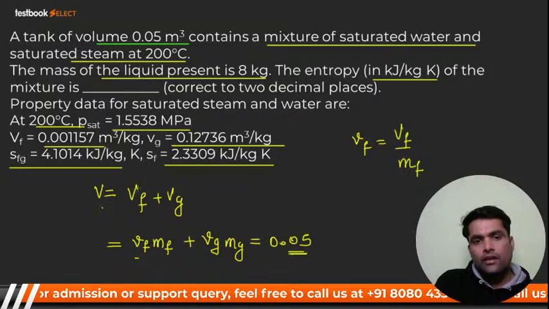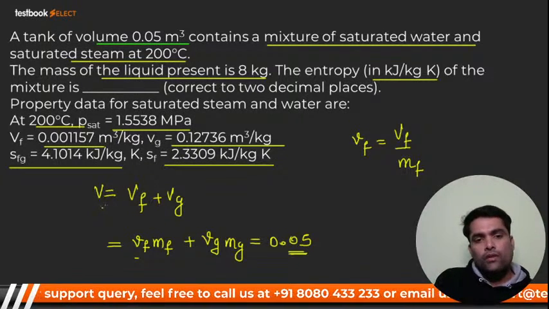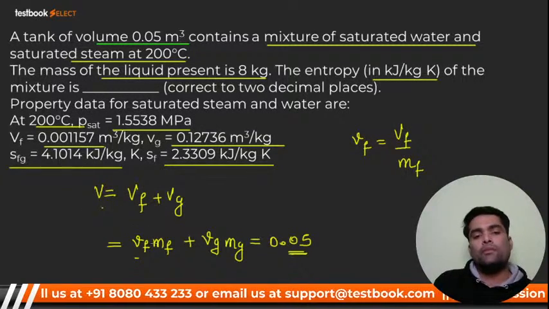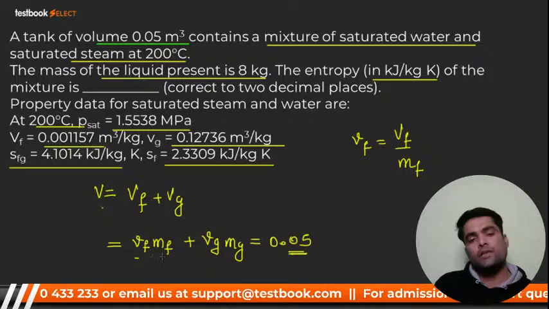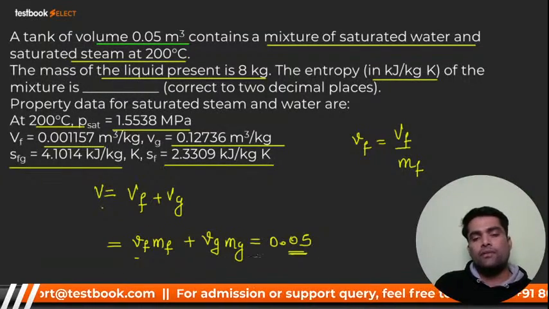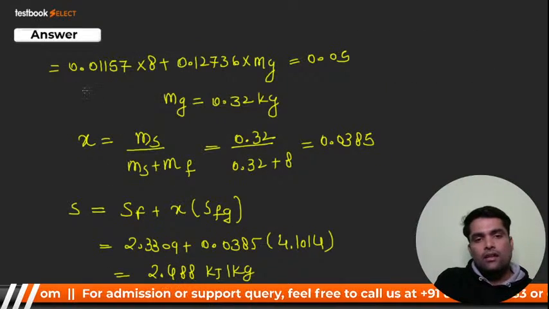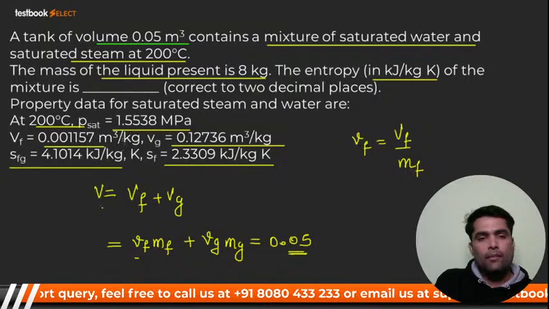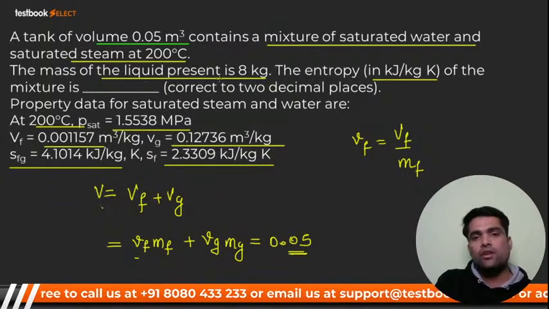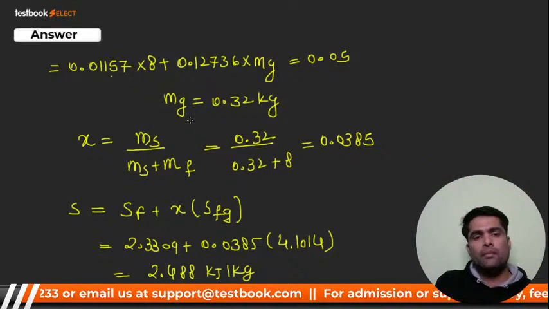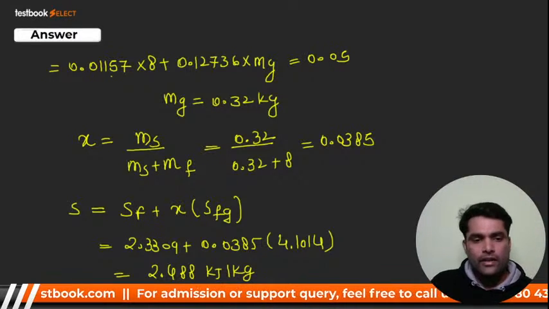Again, I repeat once again. See, they have given the total volume. So total volume will be volume of fluid plus volume of vapor. I have done the same thing. Now volume of fluid I have split in terms of specific volume, that is specific volume multiplied by mass, which will be nothing but the total volume of the fluid. Then I have put the values given in the table. V_f is 0.01157. m_f they have already said 8 kg. See, mass of liquid is already 8 kg. So I simply put the values and calculated m_g. Then I calculated the dryness fraction. Now I calculated entropy for the mixture. Okay, you got it. That's very good.